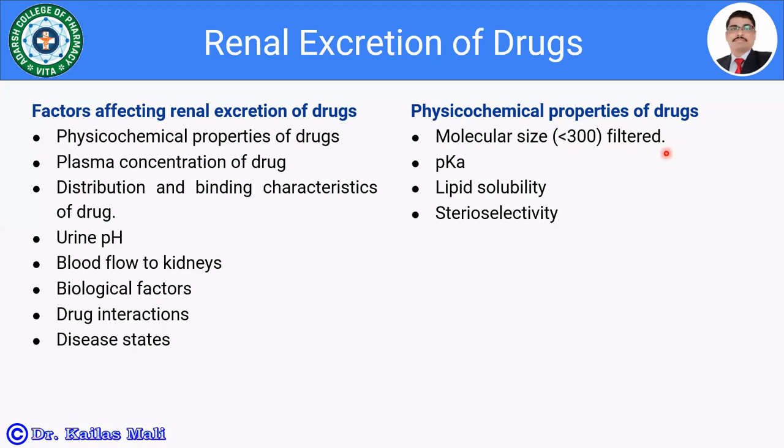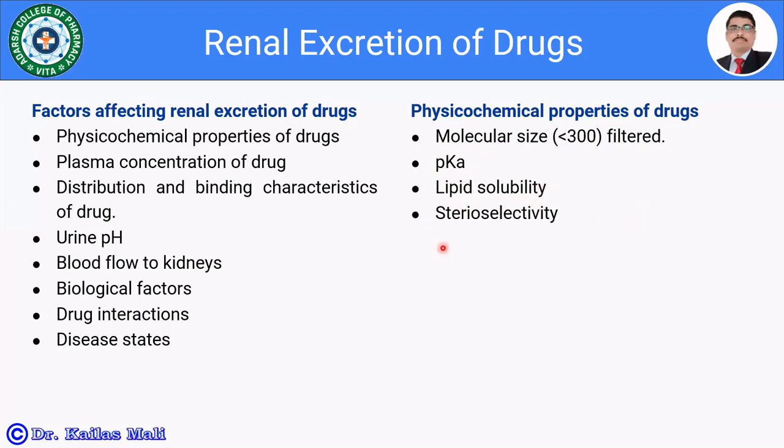As you know, the dissociation constant of the drug is going to decide the ionization, and that will decide the excretion of the drug. Furthermore, the lipophilicity of the drug is going to alter the excretion of the drug. If the drug is lipophilic, it is going to be reabsorbed back into the systemic circulation.